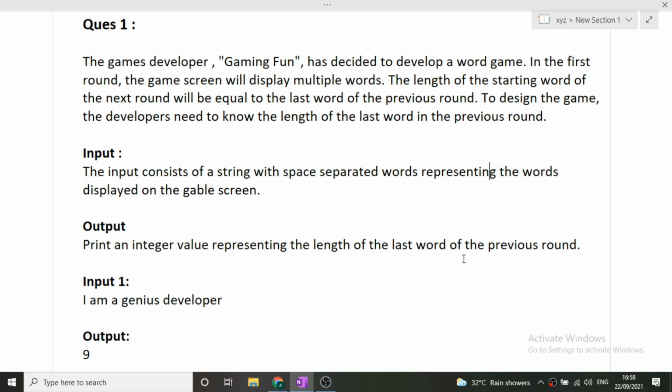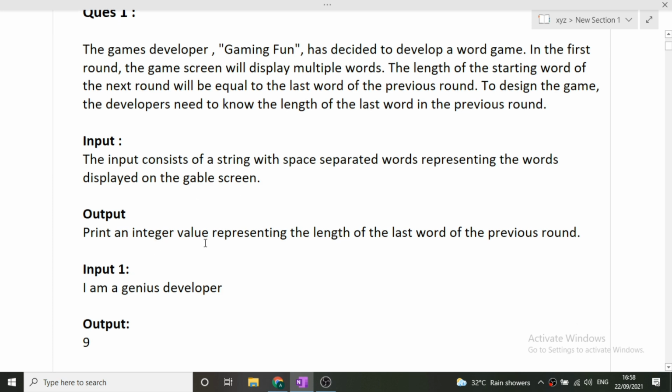Okay, so in this, we will be given a space separated string in which there will be a lot of words which are space separated. Basically we have to find the length of the last word. The entire crux of this question is to find the length of the last word in the given string. The input consists of a string with space separated words representing the words displayed on the game screen. For output, print an integer value representing the length of the last word of the previous round.